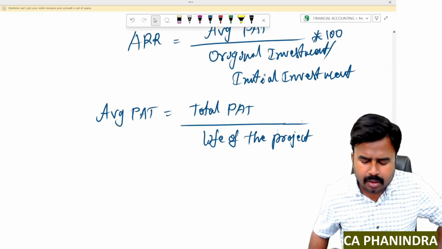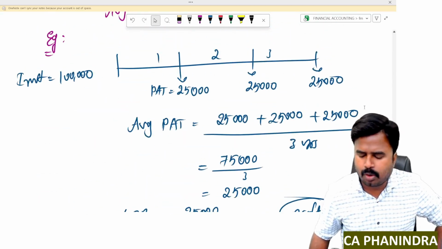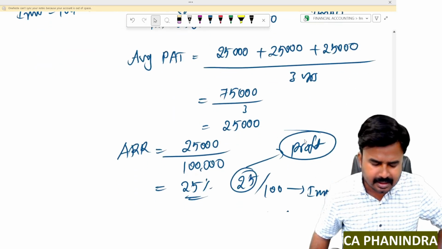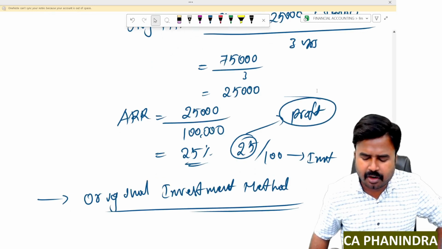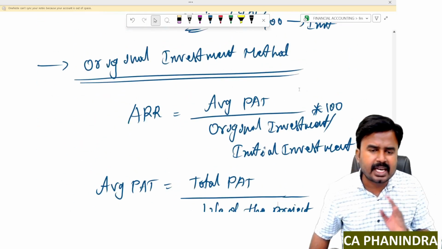This will give me average profit after tax. That's what we have done here. Total profit after tax, all the 3 years profit after tax is 75,000, divided by project life of 3 years, and I got average profit after tax of 25,000. This is regarding the original investment method.